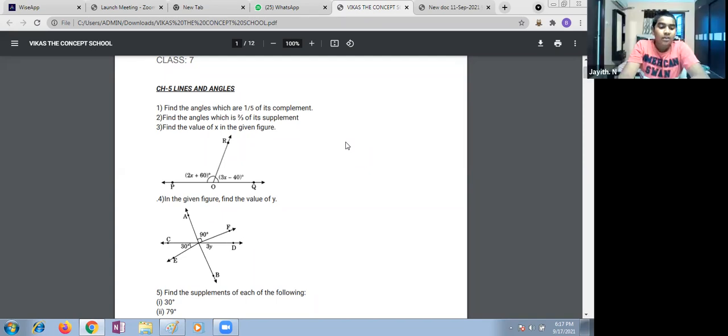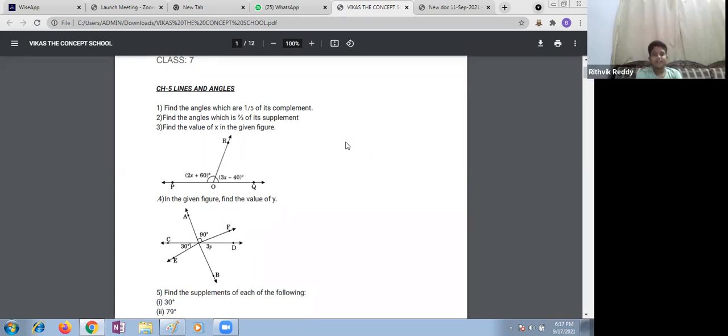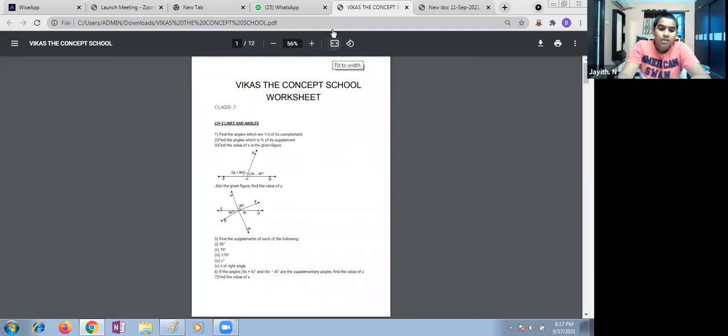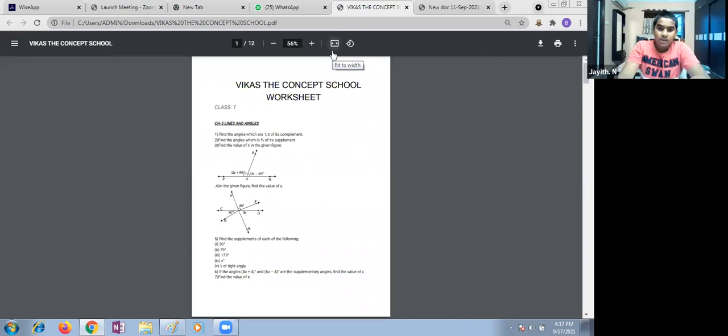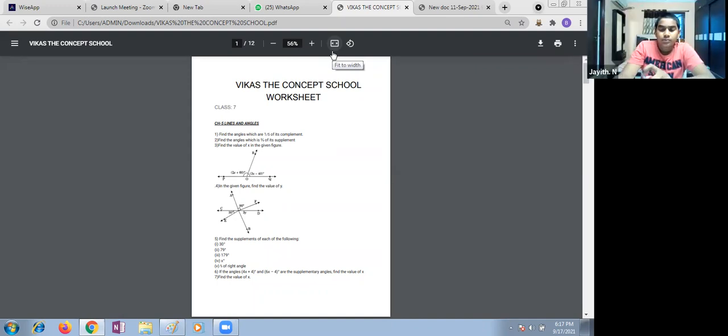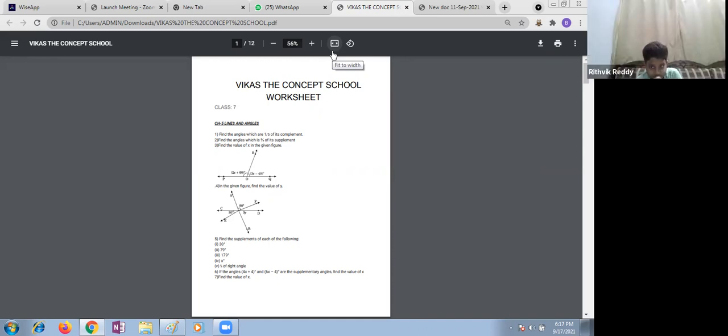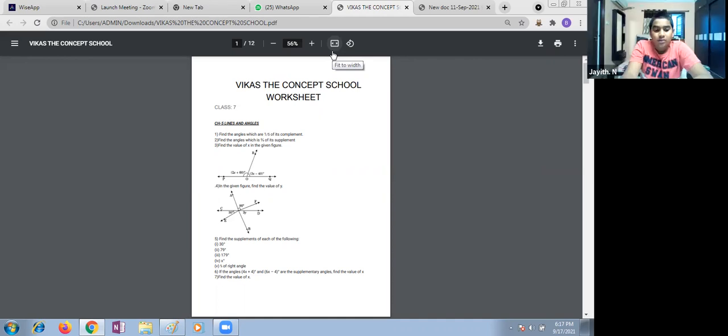Ma'am, 18. Of its complement means what? Ma'am, 18. Complement 90 by 5. Yes, ma'am, 18. Very good. What are those angles? 1/5 of its complement. Complement means 90. 90 by 5 is 18. You can simplify 18. And then one angle you are getting as 18.